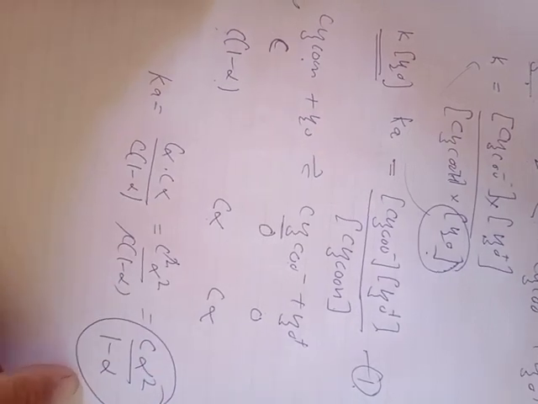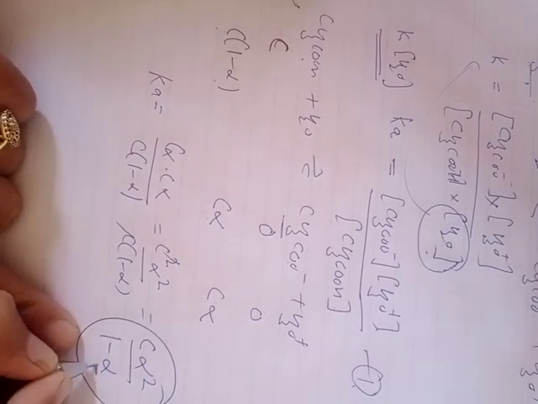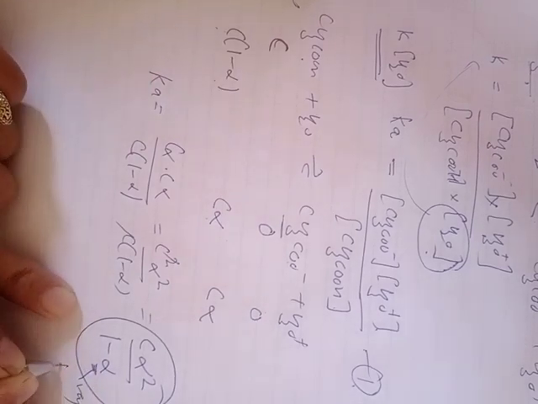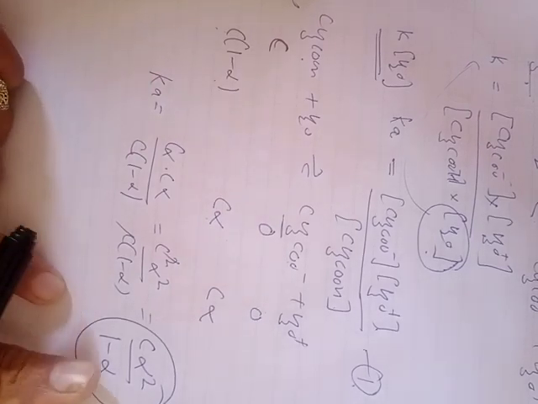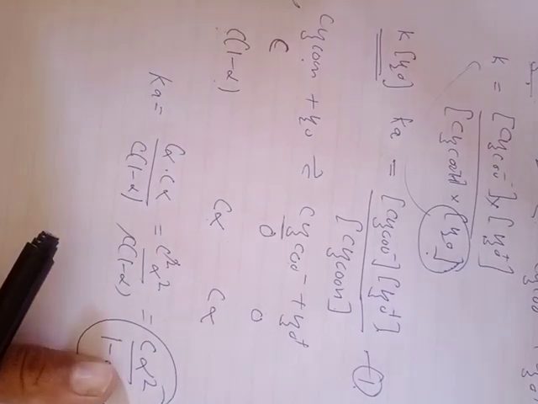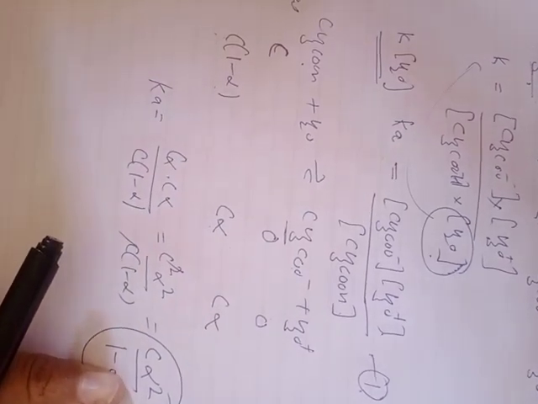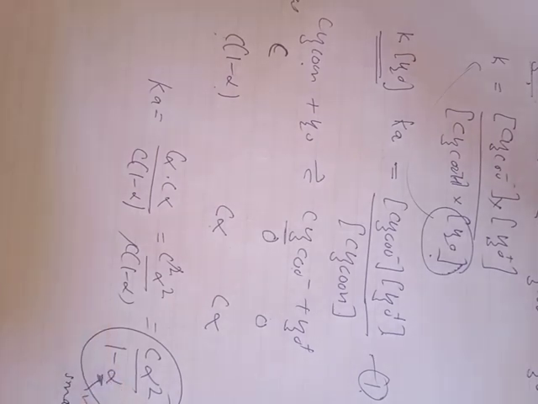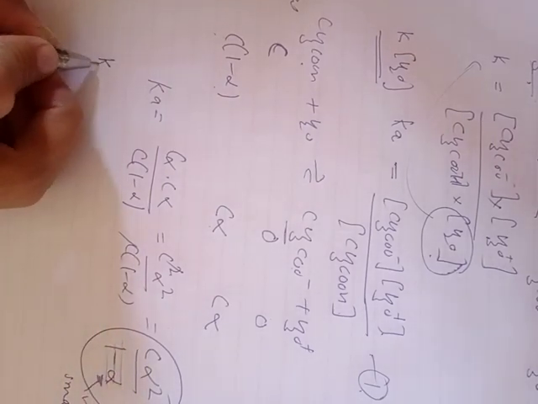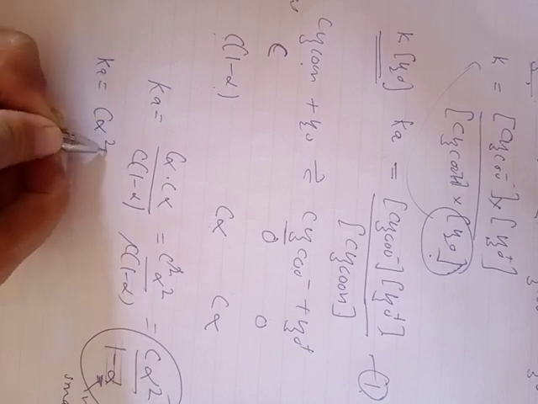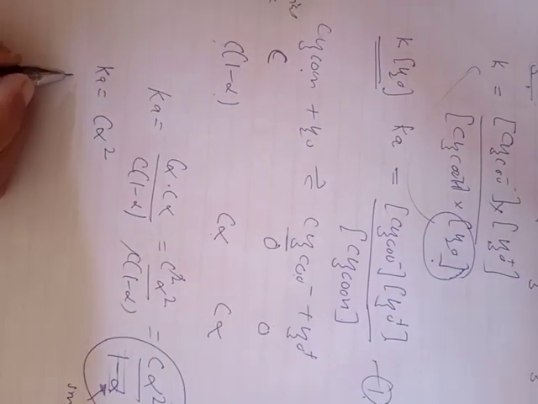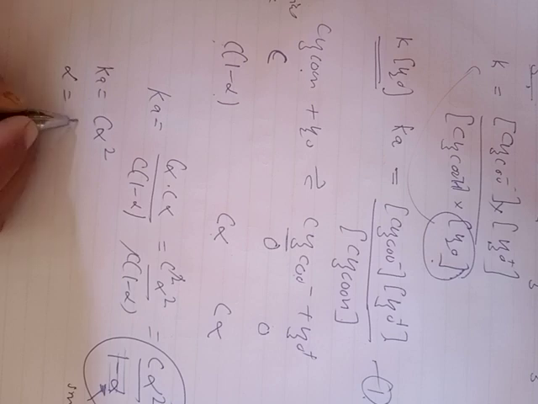So in case of a weak electrolyte, the value of alpha is very small, therefore it can be neglected. Hence 1 minus alpha is now taken equal to 1. Therefore this whole term becomes equal to 1. Therefore now Ka becomes equal to C into alpha square, or we can say that alpha is equal to under root Ka divided by C.